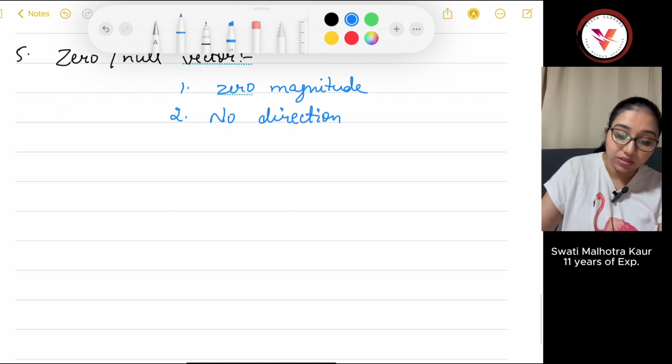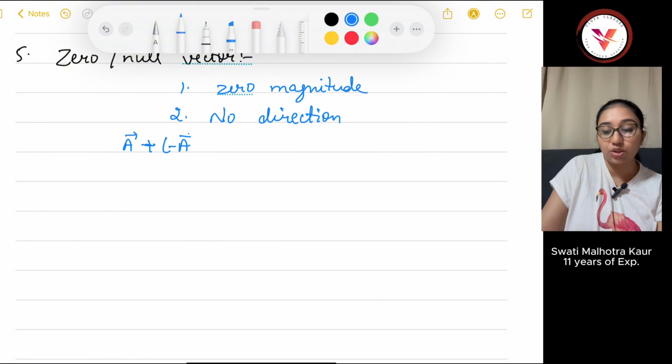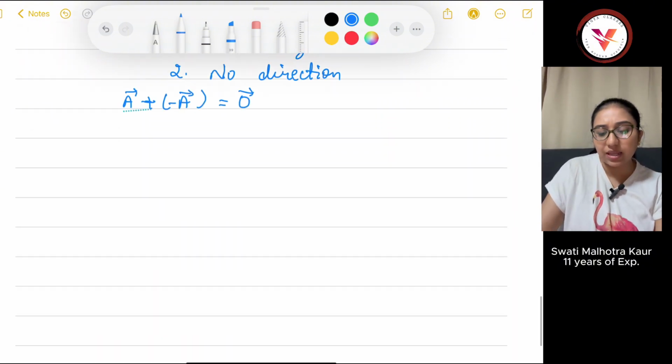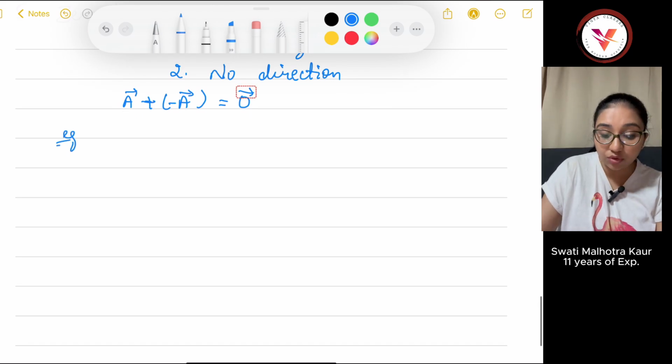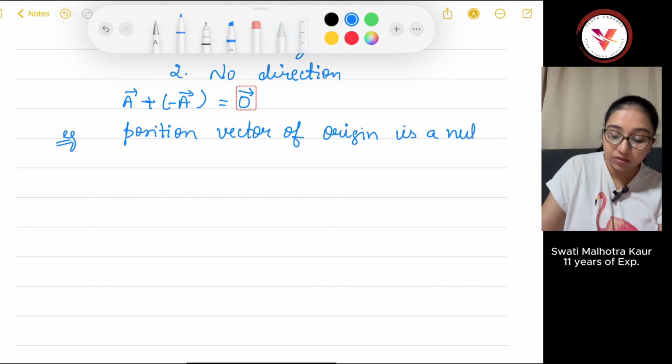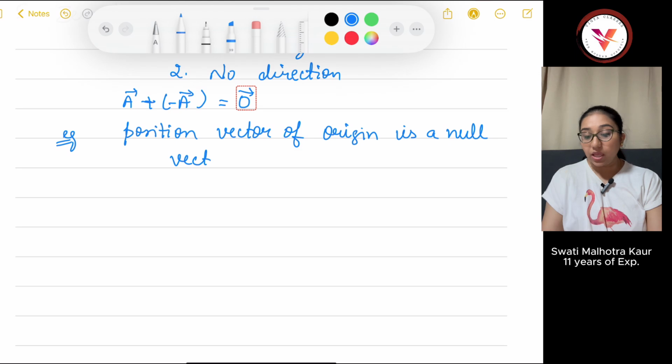That something is basically this null vector or zero vector. Another example is the position vector of origin, which is a null vector.